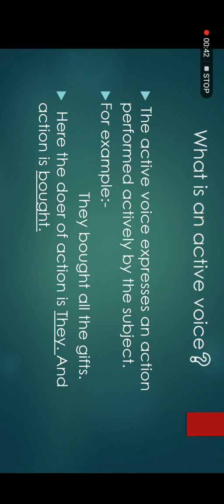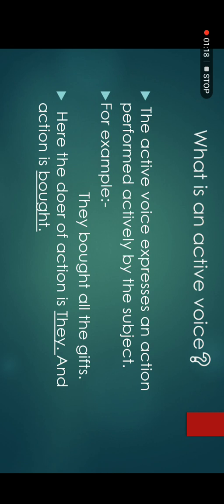First of all, we will discuss what is an active voice and what is a passive voice. Voice can be active or can be passive. In an active voice, it's a type of sentence in which you will find any form of verb which will tell you whether the action is performed by the subject or the subject is performed by that action.